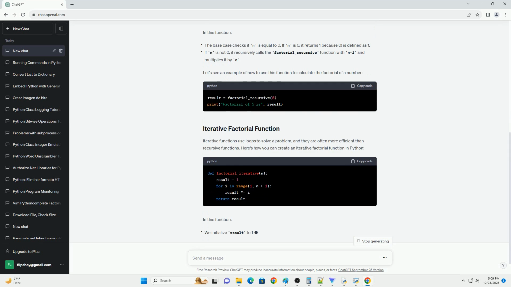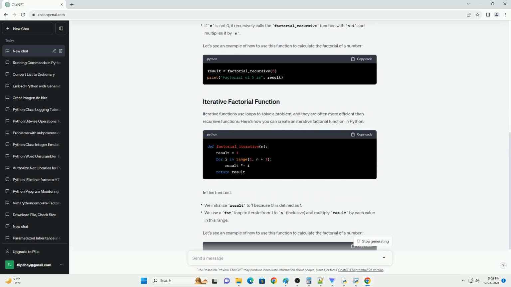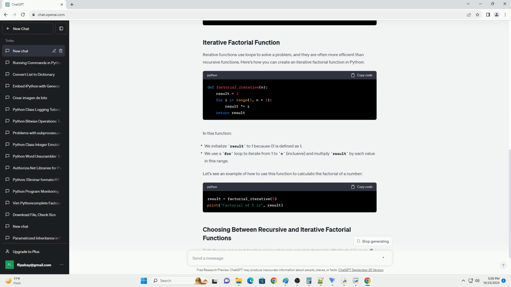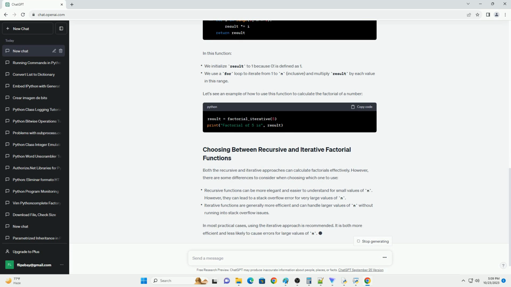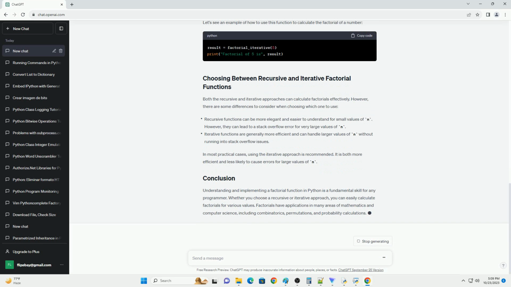In Python, you can easily compute the factorial of a number using a recursive or iterative function. In this tutorial, we will explore both methods and provide code examples for each.